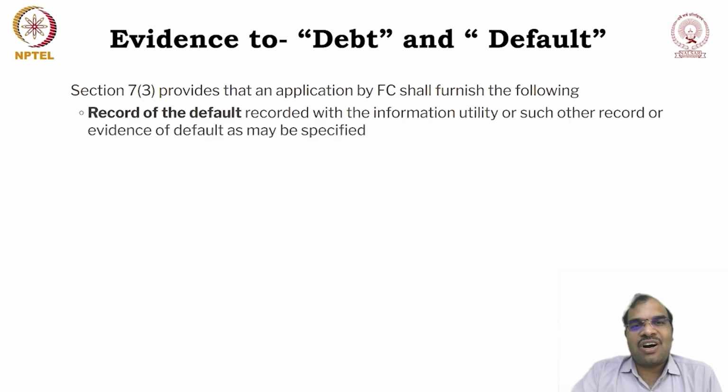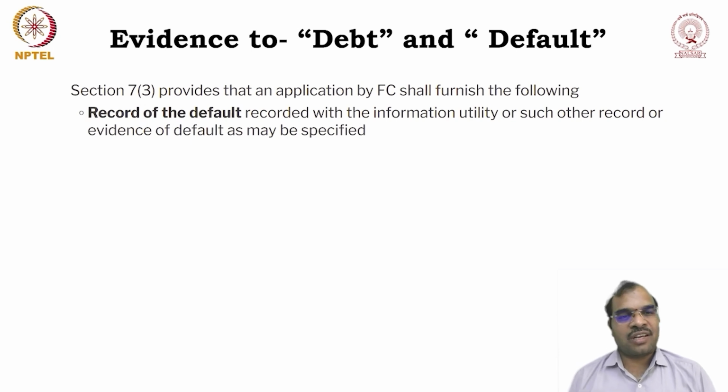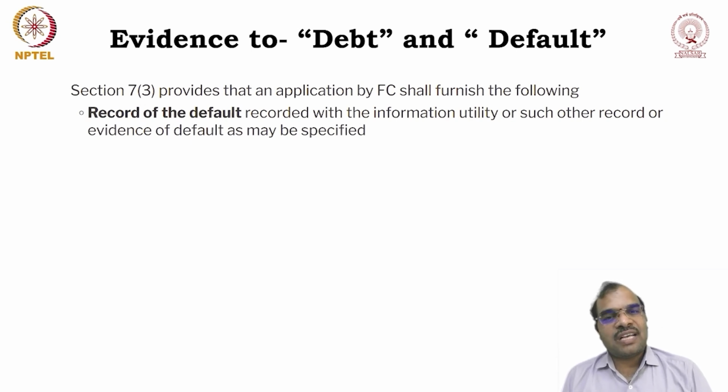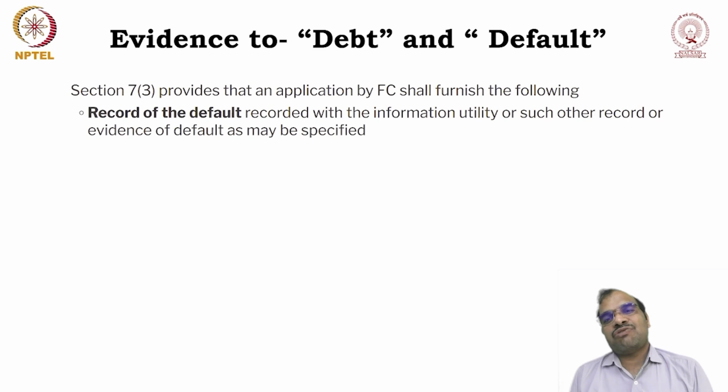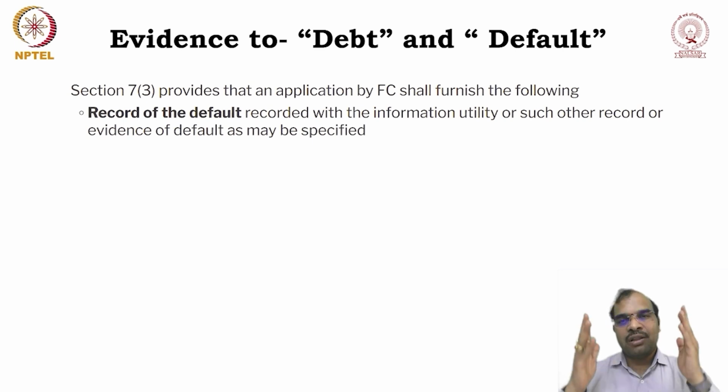First, the record of the default recorded with the information utility, or such other record or evidence of default as the case may be. Whenever there is a default, this record will be forwarded to the information utility. There is a system called the information utility where all the data is maintained.